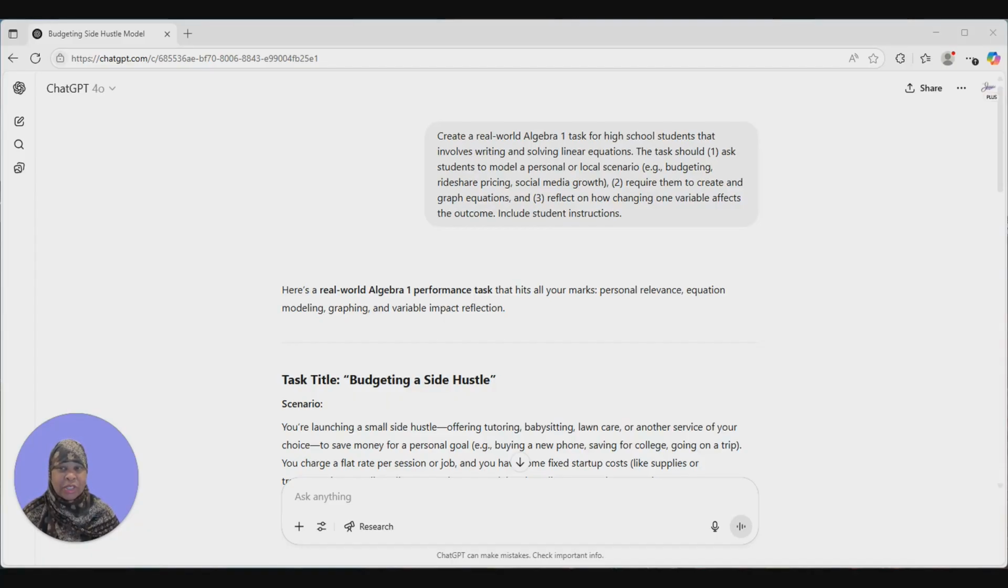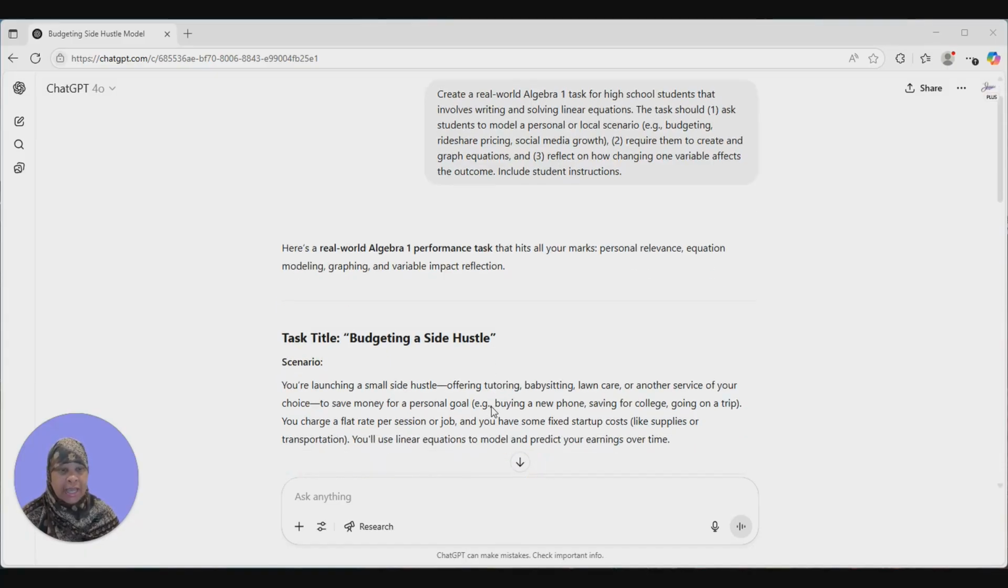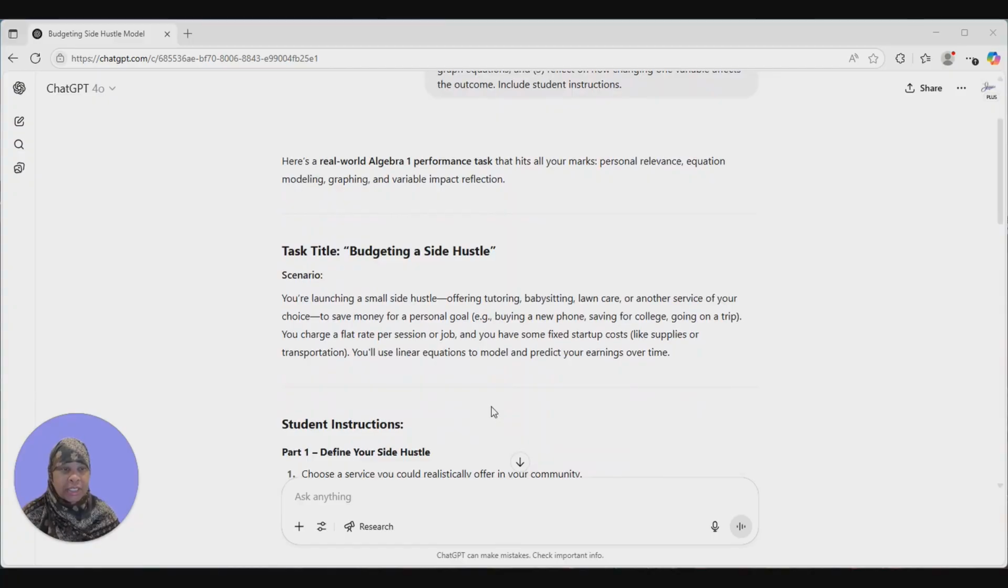Here's an AI prompt you can use to build those assignments. I've asked ChatGPT to create a real-world algebra task for high school students that involves writing and solving linear equations. The task should: 1. Ask students to model a personal or local scenario, like budgeting, rideshare pricing, or social media growth. 2. Require them to create a graph and equation and reflect on how changing one variable affects that outcome. And you can include student instructions. And here is the task title, Budgeting a Side Hustle.